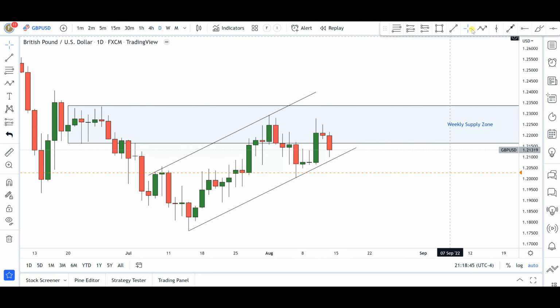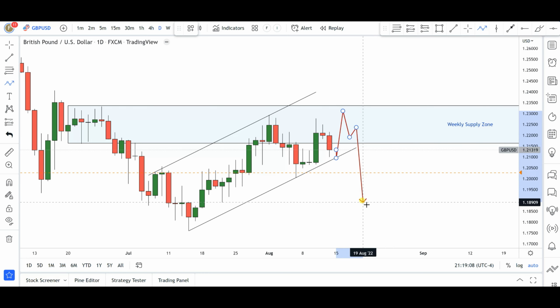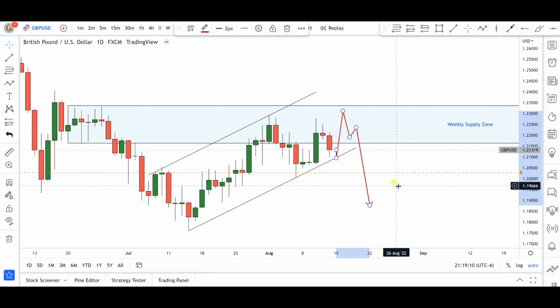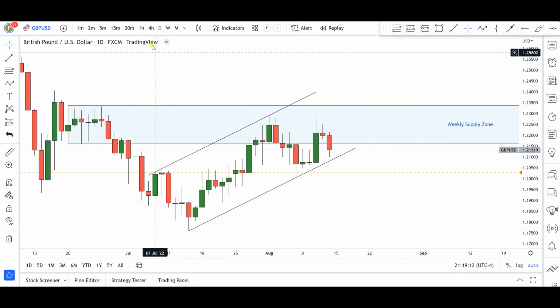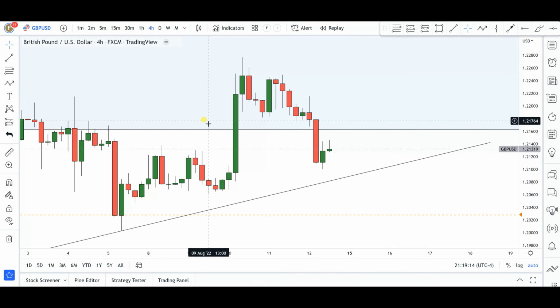So what I think might happen next week is maybe the market opens, we might get a little push to the downside, maybe to retest this trend line from below and from above, and then maybe from here the bulls might come into these markets to push them to the upside, such that we grab liquidity above these relatively equal highs, and then from anywhere right around there the markets will start to flush again to the downside. This is what I would love to see from a price action perspective for further continuations to the downside. That's kind of what I can see right now in British pounds US dollar.